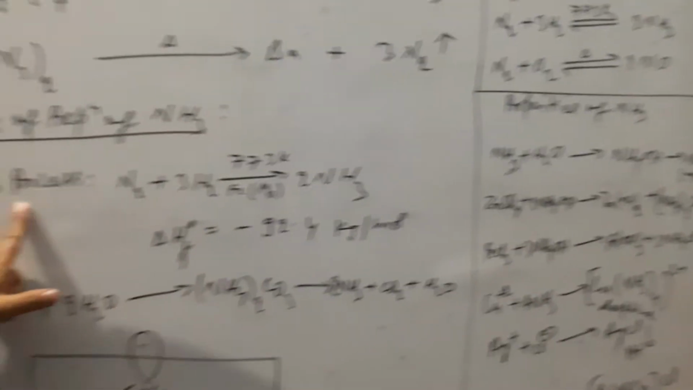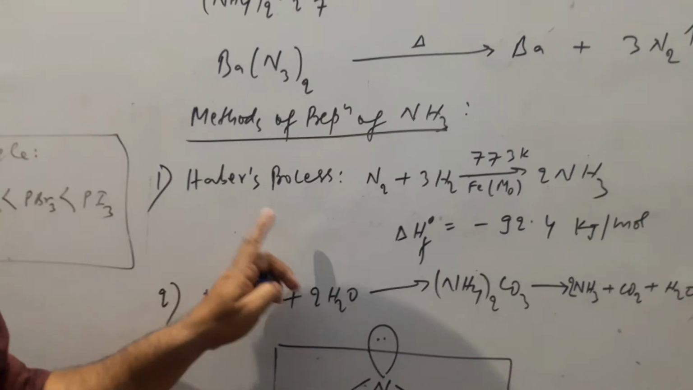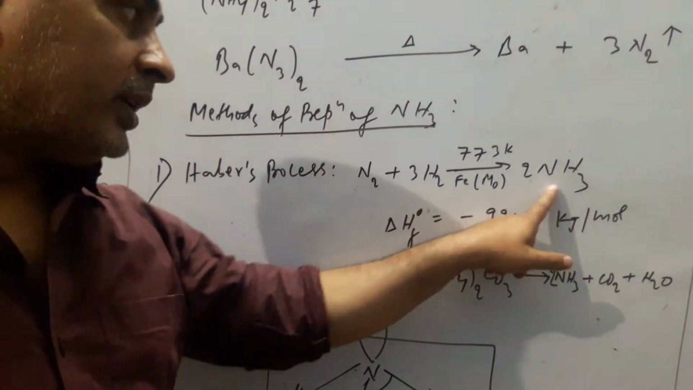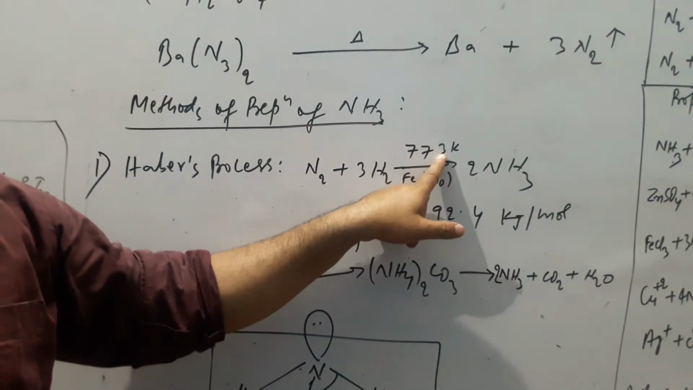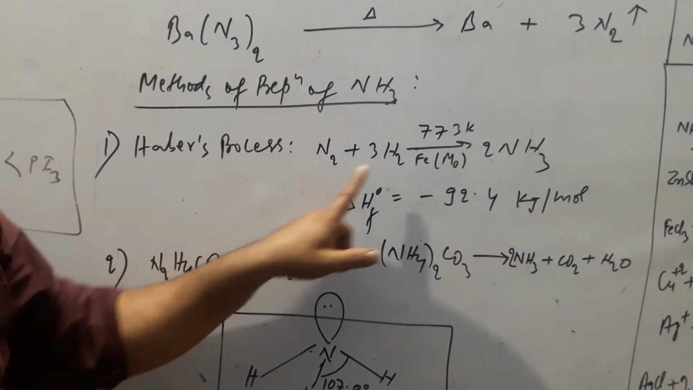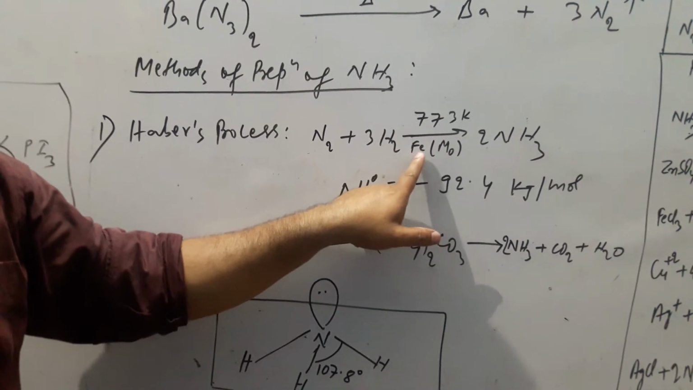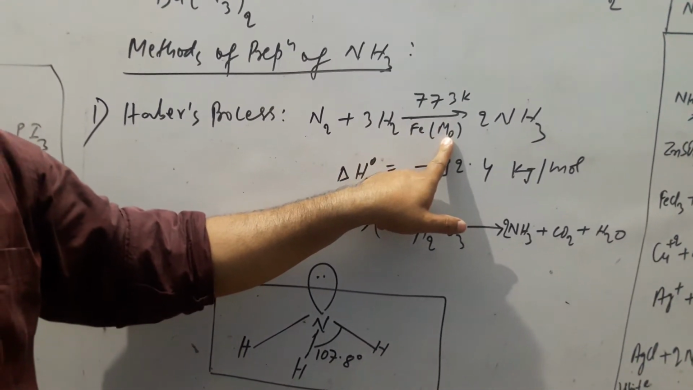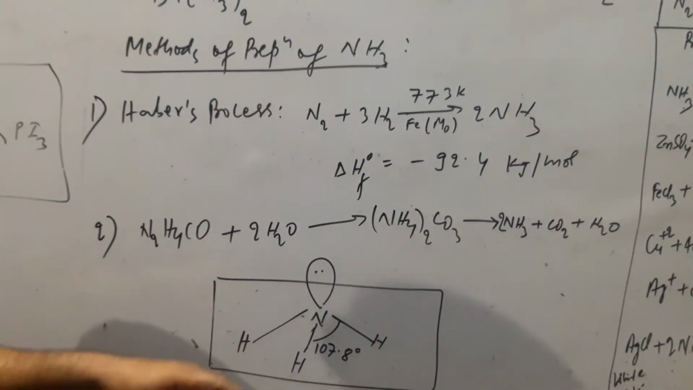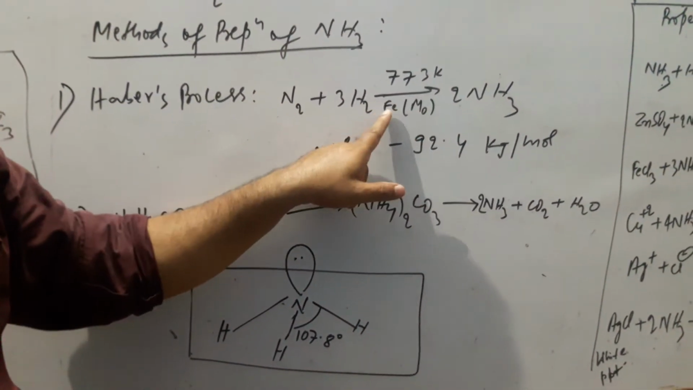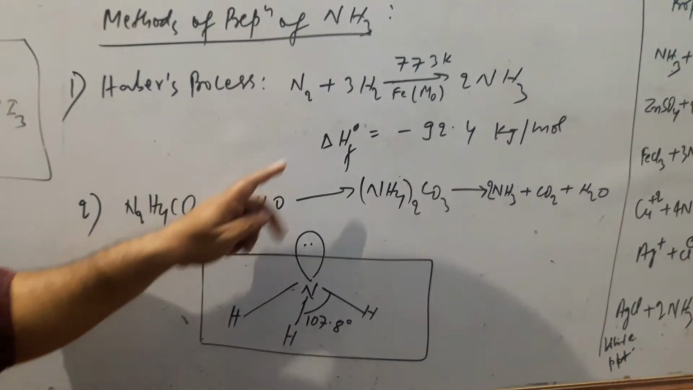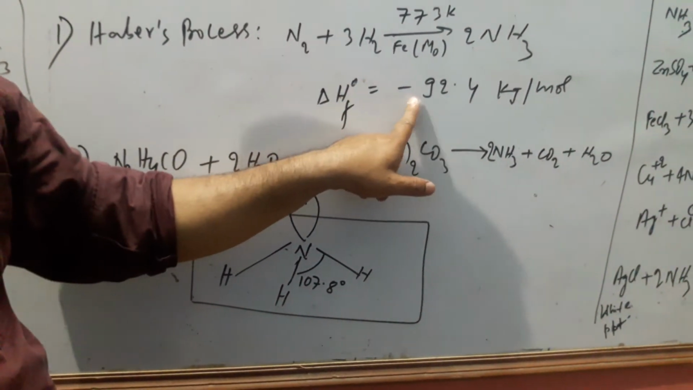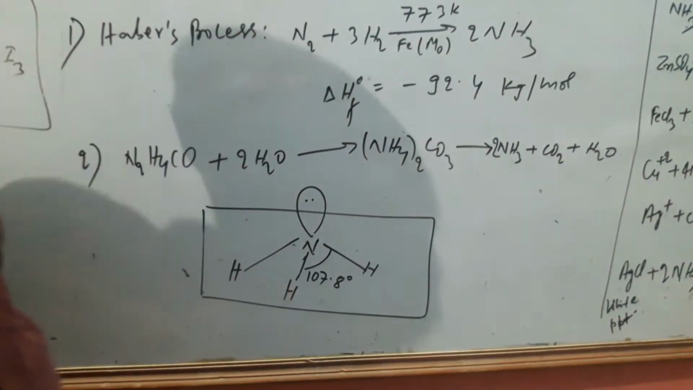Ammonia is manufactured by Haber's process. This is the most important method for the manufacturing of ammonia. At 773 Kelvin, high pressure and moderate temperature are required. It is carried out in the presence of an iron catalyst, and molybdenum serves as a promoter to catalyze the catalyst. The standard enthalpy of formation is minus 92.4 kilojoule per mole.